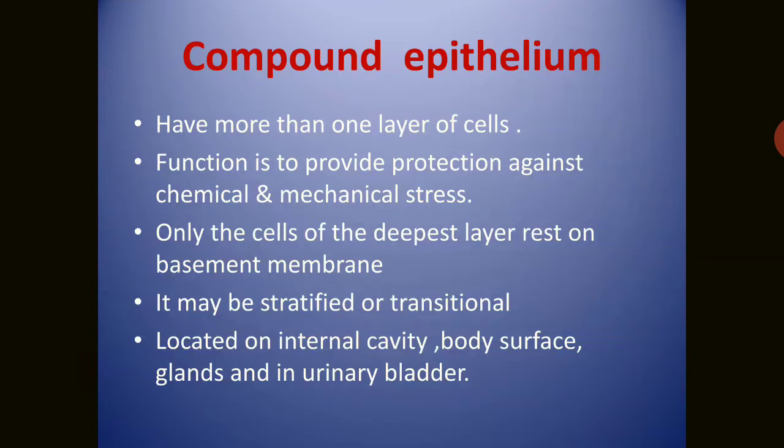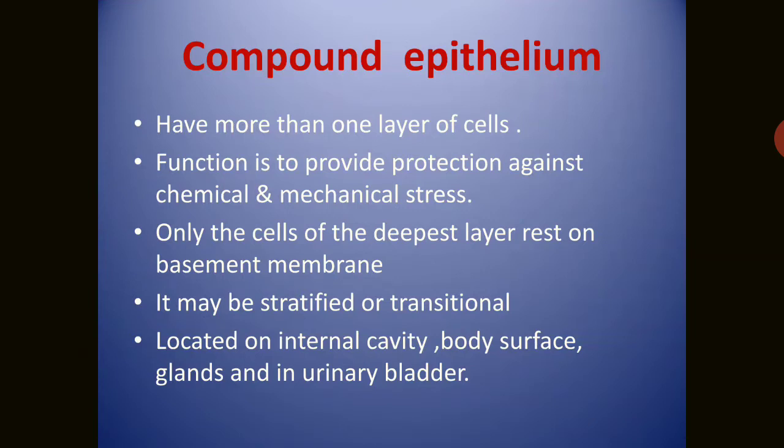Now the second type of epithelial tissues are known as the compound epithelial tissue. Compound means they have more than one layer of cells. In simple epithelial tissue you can see there is only one layer of tissue found in the covering tissue. But here if more than one layer of cells are found, these epithelial tissues are called the compound tissue. And the function is to provide protection against chemical and mechanical stress, because it has a thick-lined structure, so it can protect any body part from any chemical and mechanical stress.